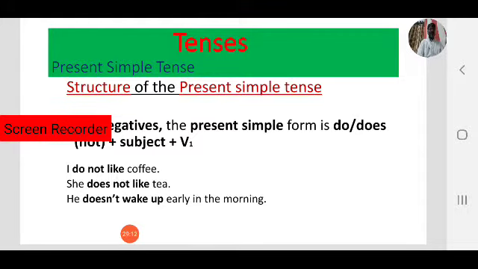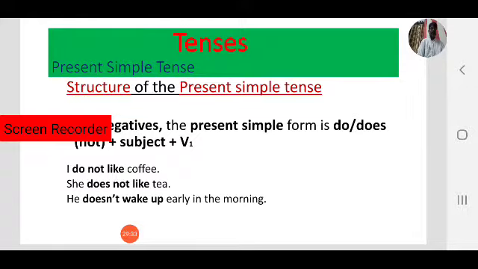We have seen positive and negative. In positive form in present simple tense, we use the base form, that is v1. For third person singular, we add s or es to the base form. That is one rule.